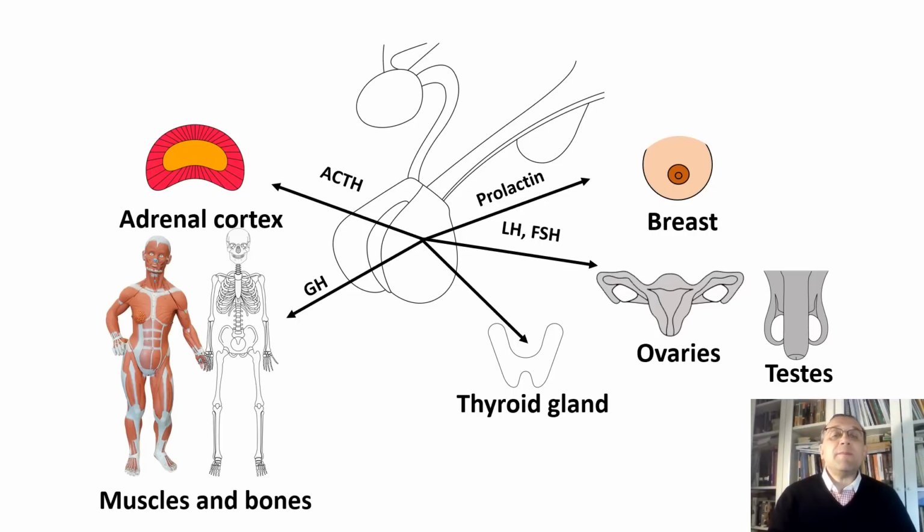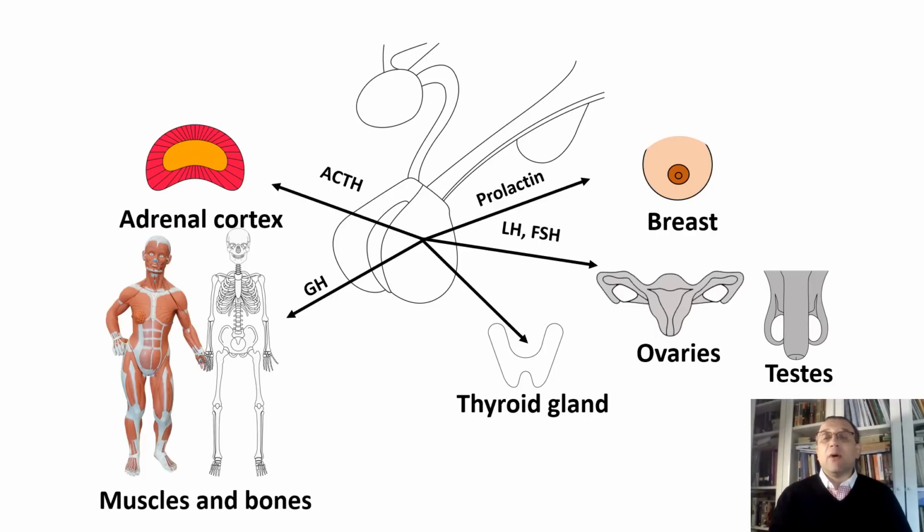Now, as you could see, the hormones conveniently have names of the organs they act upon. So, for example, the first one, adrenocorticotrophic hormone, acts on the cortex of the adrenal gland.